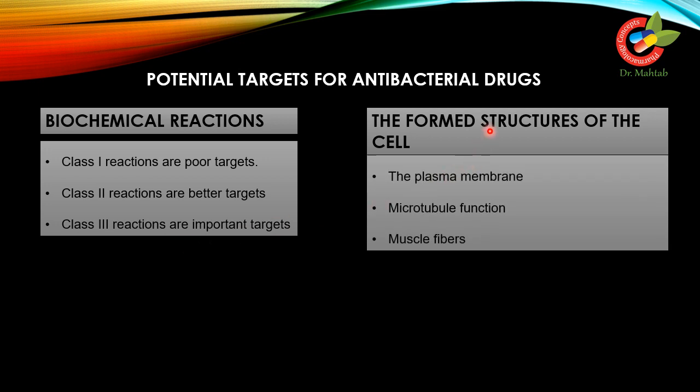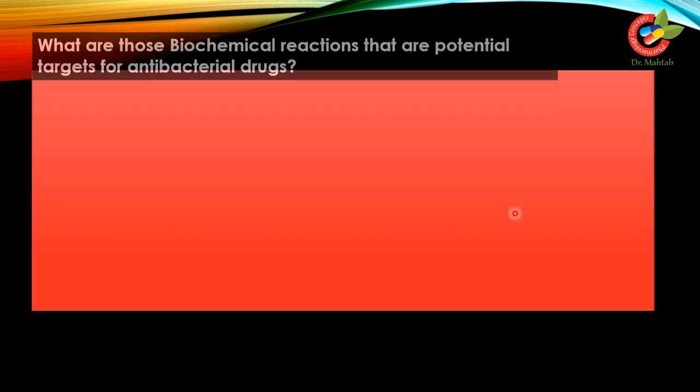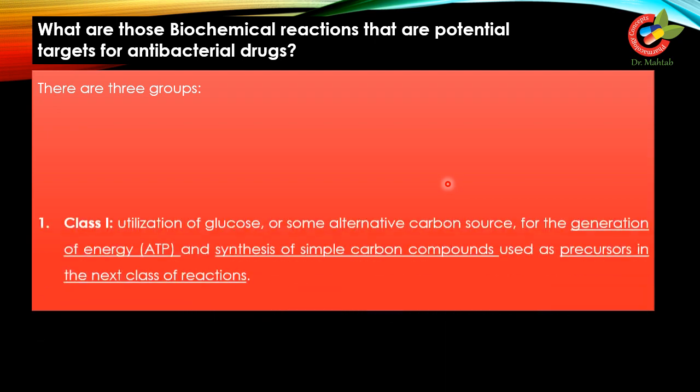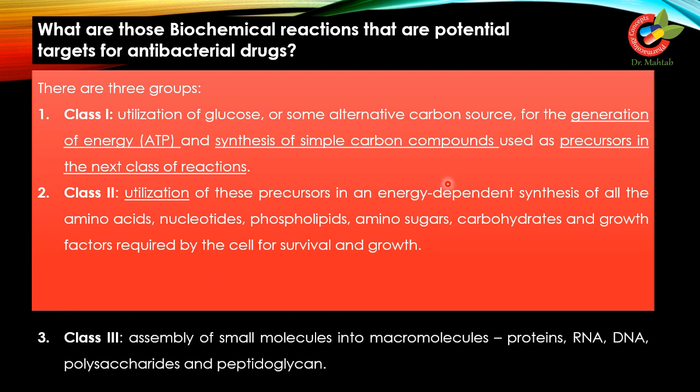The second major class is the formed structure of the cell. These include the plasma membrane or the cell membrane of the bacteria, microtubule function, or muscle fibers. These three are the formed structures of the cell that can be targeted by antibacterial drugs. So, what are those biochemical reactions that are potential targets for antibacterial drugs? What are those chemical reactions that are included in class 1, class 2 and class 3 reactions?